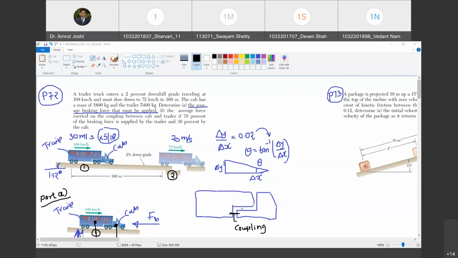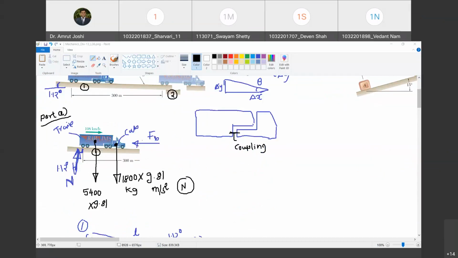Yes, sir. If I draw the free body diagram of both the bodies together, then the coupling becomes the internal part and the internal force does not get exposed. But the moment I draw the free body diagram of only trailer or only cab, this coupling becomes external and the force existing in the coupling must be shown in that free body diagram. Do you agree with me? Yes, sir. Okay. So, as we have been asked to find the force in the coupling between the trailer and cab, we are going to draw a free body diagram of either cab or trailer. Are you with me? Yes, sir.